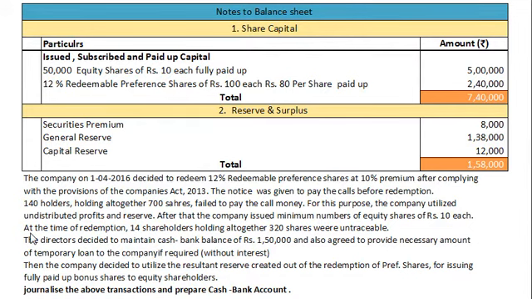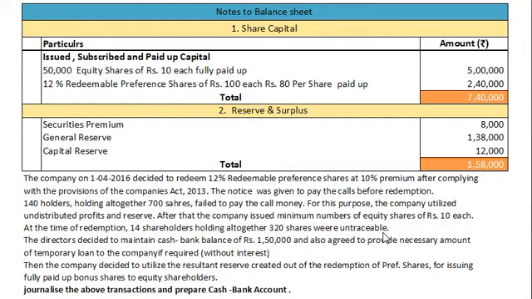Further, at the time of redemption, 14 shareholders holding altogether 320 shares were untraceable. At the time of payment, 320 shares could not be traced by the company, so they will not be paid. And the amount payable to 320 shares will be transferred to preference share redemption suspense account out of total 2,300 shares.